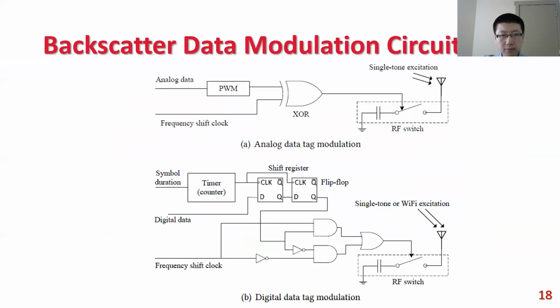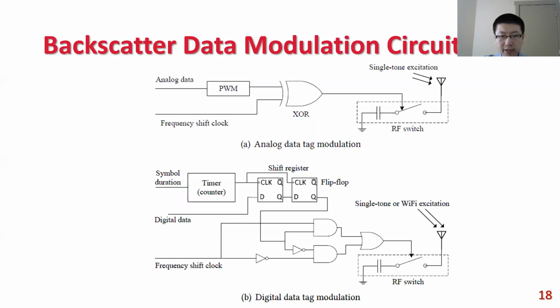This figure shows the modulation circuit. For analog data modulation, we exclusive-or an analog baseband signal and a frequency shift clock signal to generate output that can directly control the RF switch. Analog data modulation can only use single tone excitation. It starts backscattering by synchronizing to the positive edge of the first detected pulse.